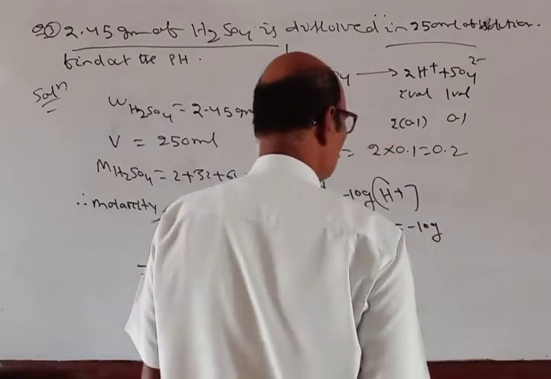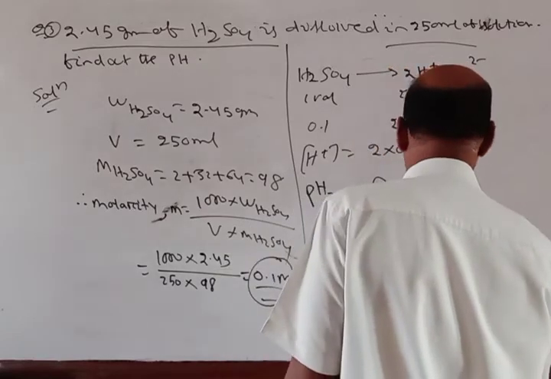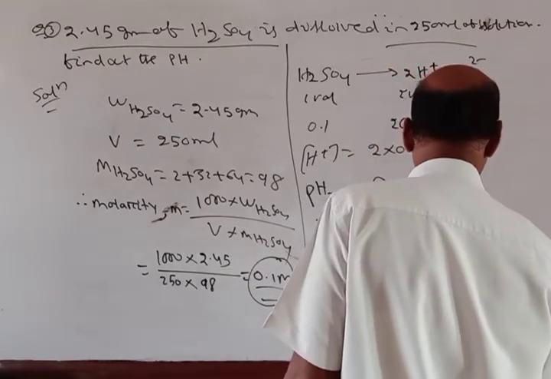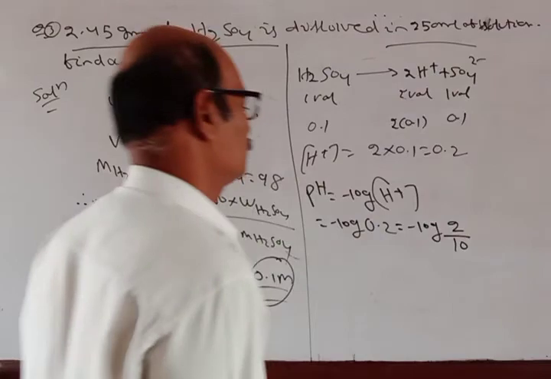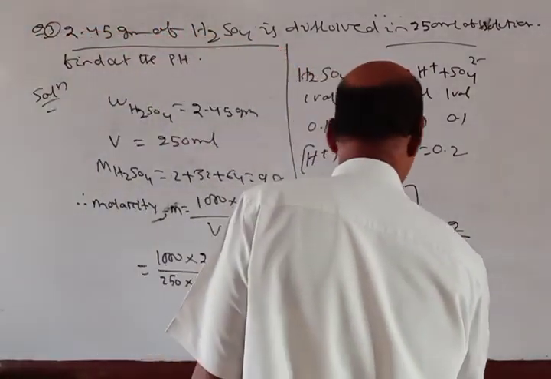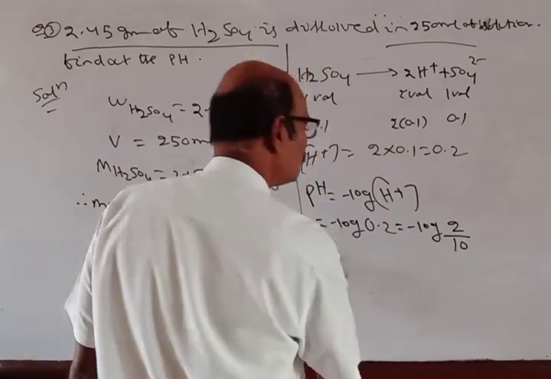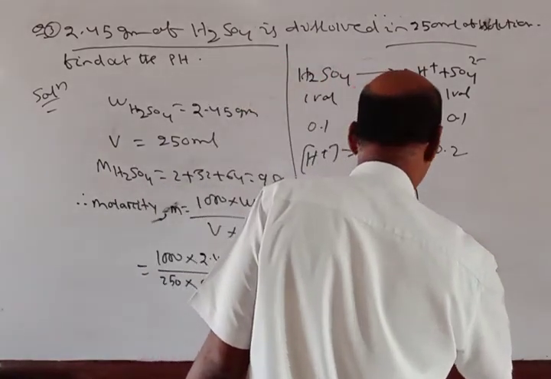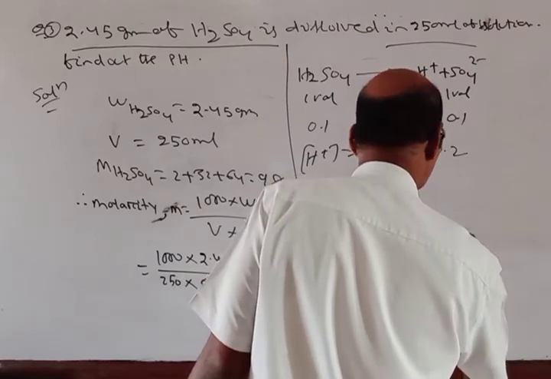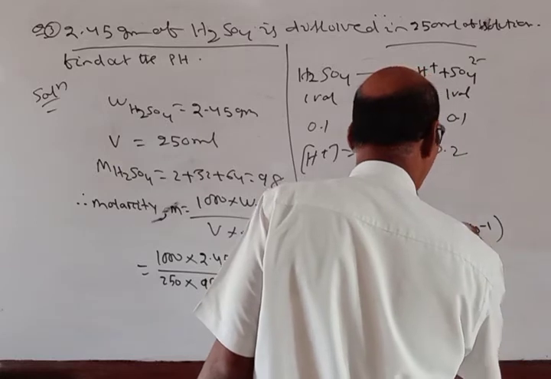Minus log 2 by 10, or minus log 2 into 10 power of minus 1.